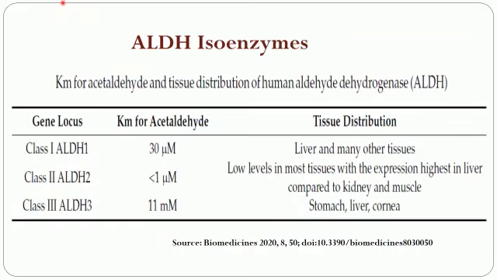Now, in order to understand Asian flush, we need to have a detailed overview of the aldehyde dehydrogenase enzyme. Aldehyde dehydrogenase enzyme converts acetaldehyde to acetate. This enzyme has various isoenzymes. As you can see in this table, it has 3 isoenzymes.